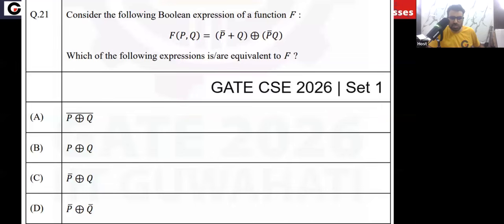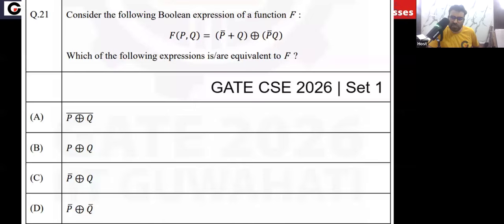Let's solve a GATE CS 2026 set 1 question. Consider the following Boolean expression of a function f. So this expression f is given to us. P comma q are Boolean variables, or I can say propositional variables. Which of the following expressions is or are equivalent to f?